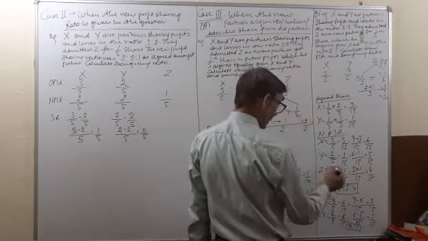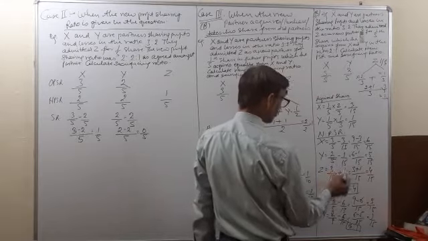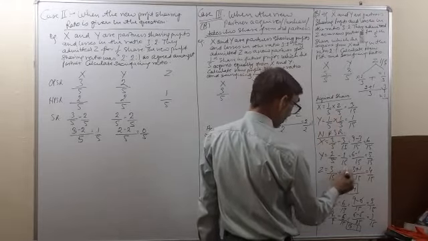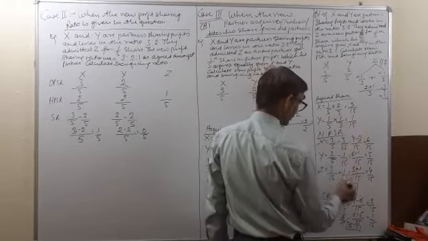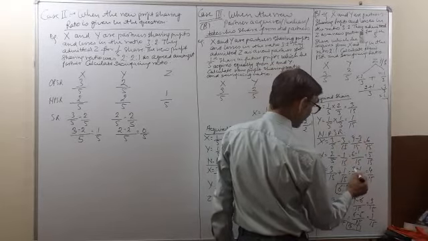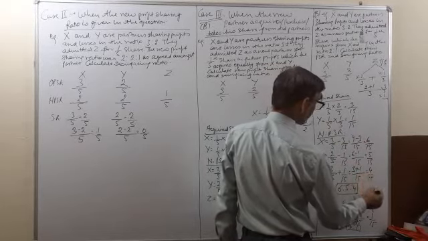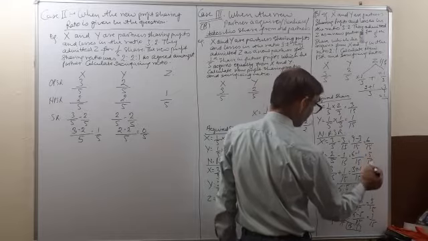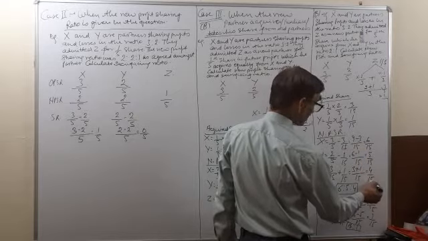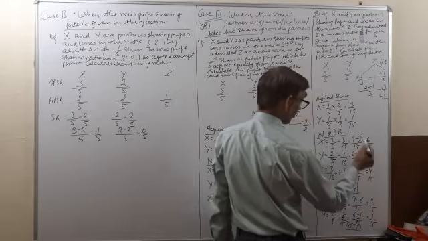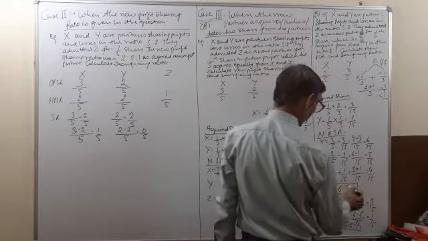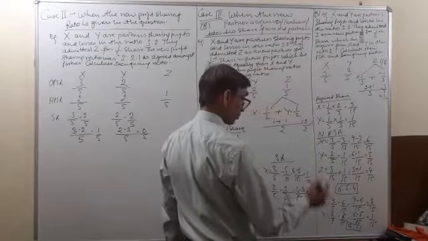Z has taken 2 by 15 from X and 1 by 15 from Y. So the total comes to, 15 is the LCM, 2 plus 1 is equal to 3 by 15. 7 and 5 are 12, and 3 are 15, which is the common denominator of all the partners. So 7 is to 5 is to 3 is the new profit sharing ratio.